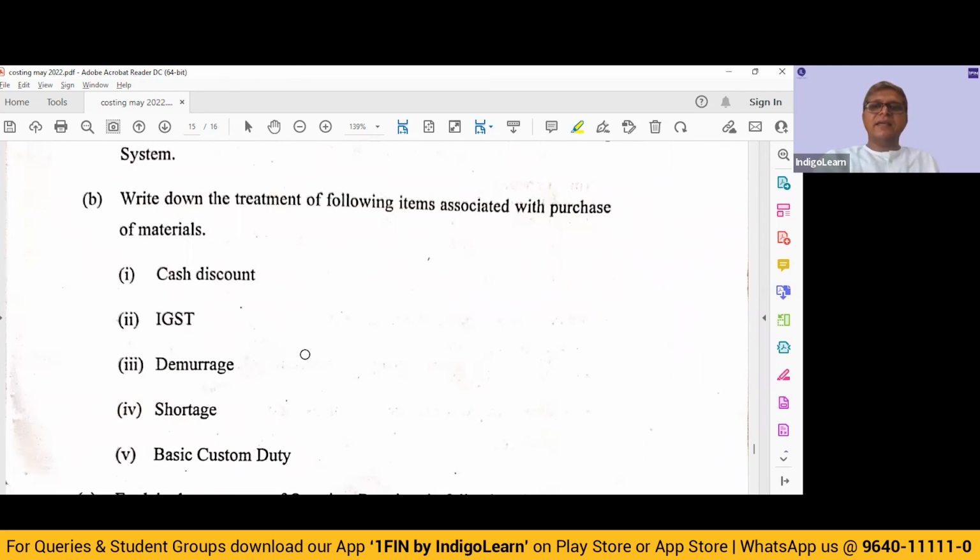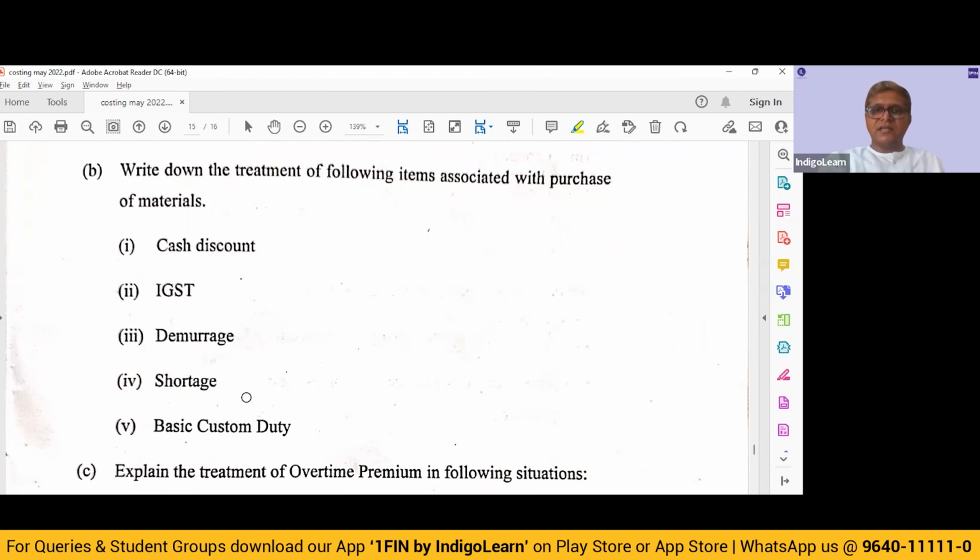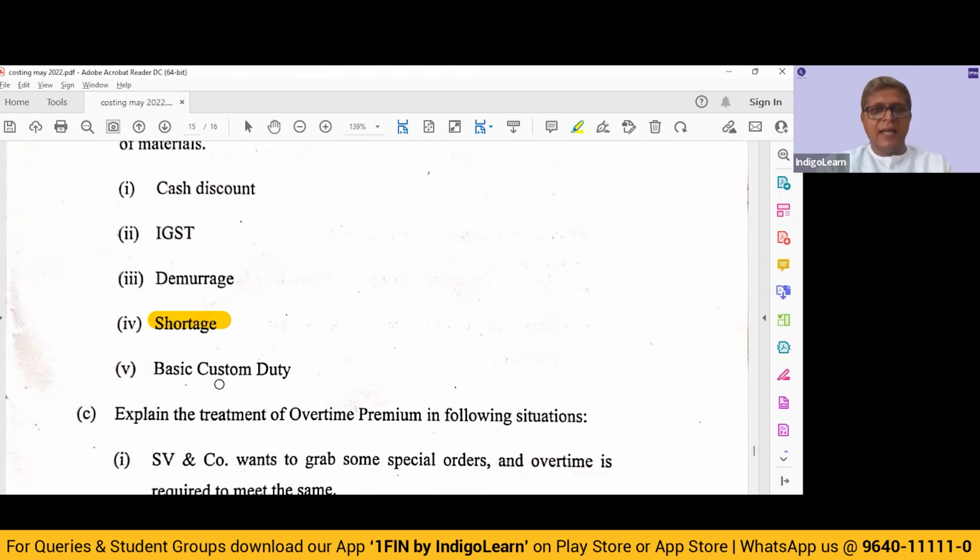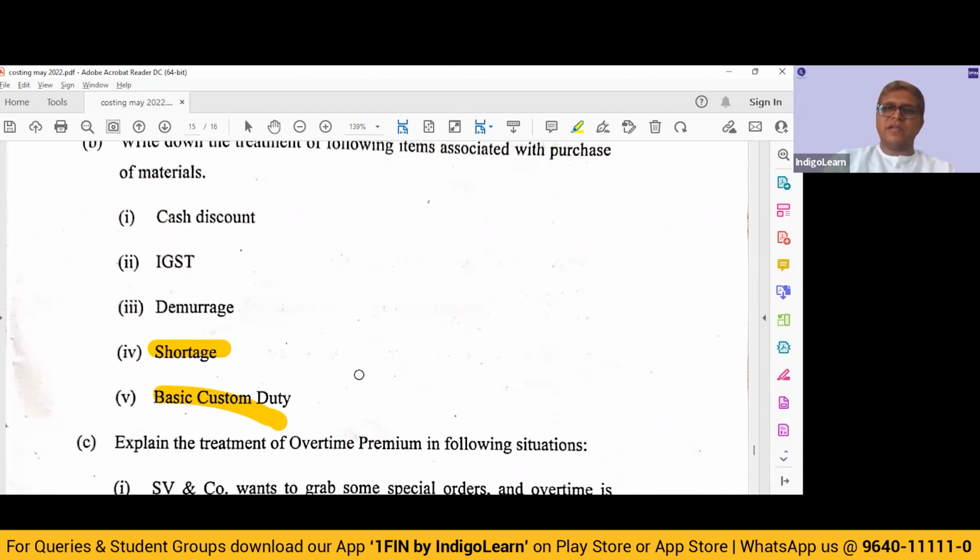Demurrage. Anything which is abnormal in the nature of penalty, we will not add. Shortage. If it is normal loss, add. If it is abnormal, don't. Since they are using the term shortage, that means it is some kind of pilferage. Abnormal, let's not add. Basic custom duty. If we get input, don't add. If we cannot get input, we cannot get refund, add. So that is what we have to write.